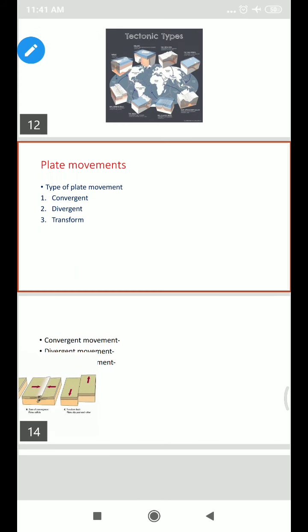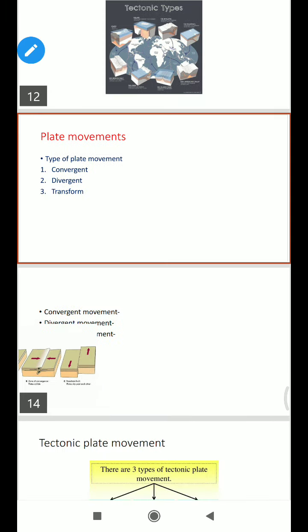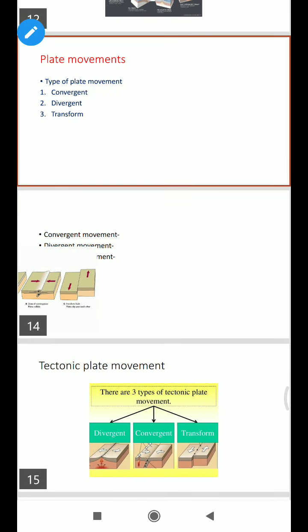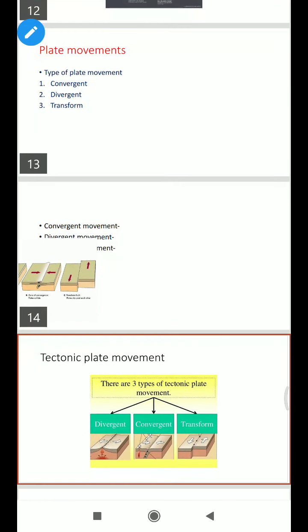Now let us discuss plate movement. Due to the movement of plates, three types of boundaries are formed: convergent boundaries, divergent boundaries, and transform boundaries. So depending upon the nature of plate movement, it is divided into three types: divergent, convergent, and transform.